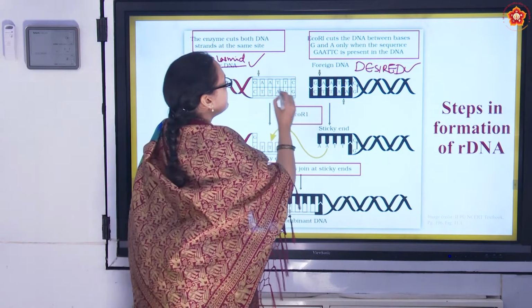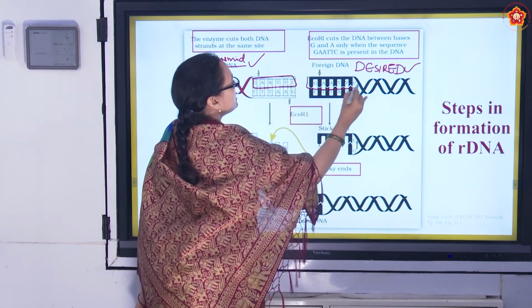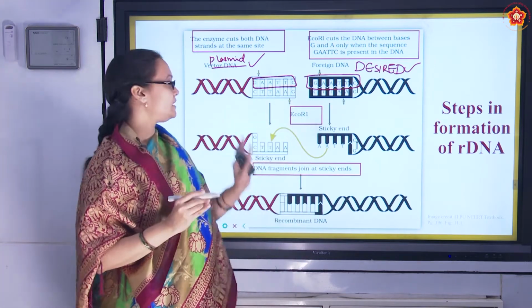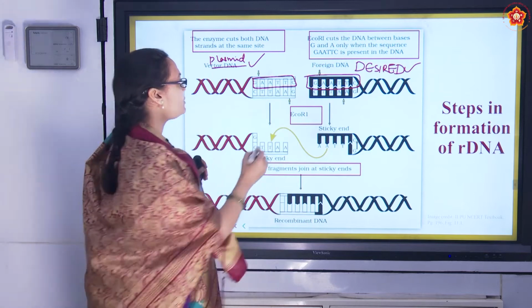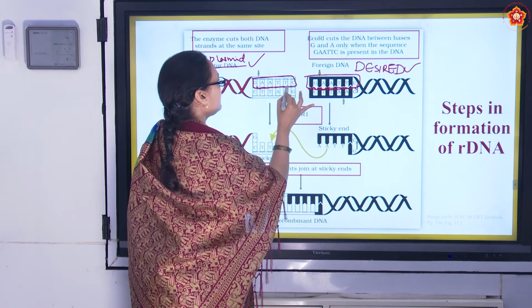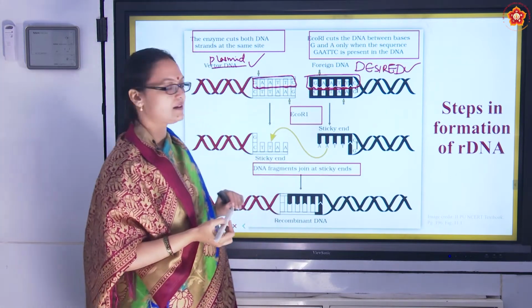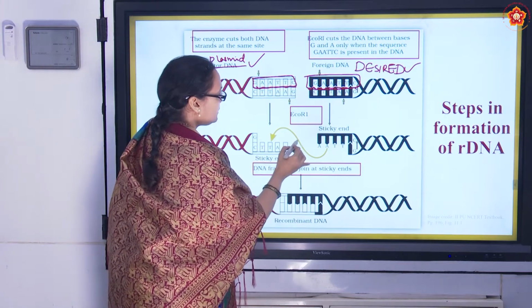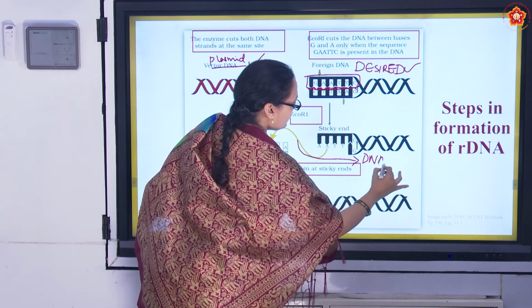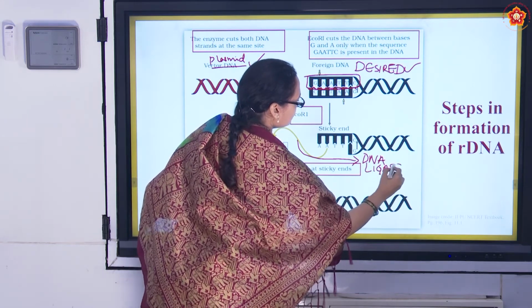It reads the sequence GAATTC. Then what did it do? It made a cut here, and it made a cut here. So this part is cut and this part is cut. Now how do they join it? They join it by glue called DNA ligase, right?